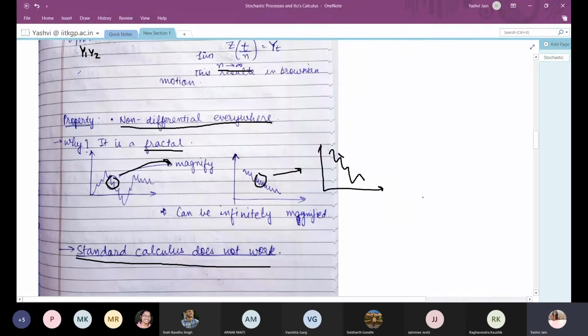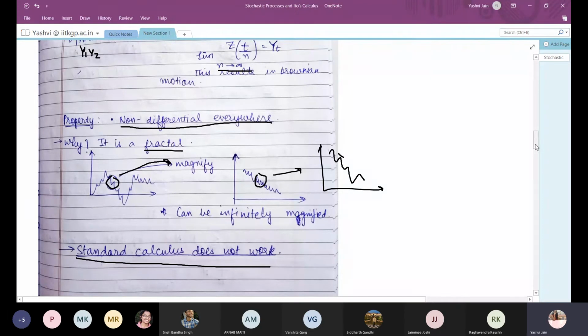But as we saw earlier, Brownian motion can be used in the pricing of many things. But how will we be able to model anything with the help of a Brownian motion if we are not able to apply standard calculus to a Brownian motion?